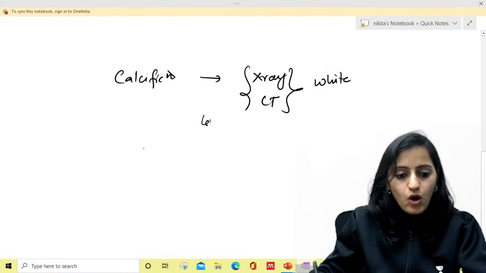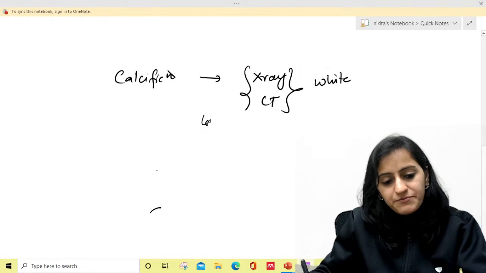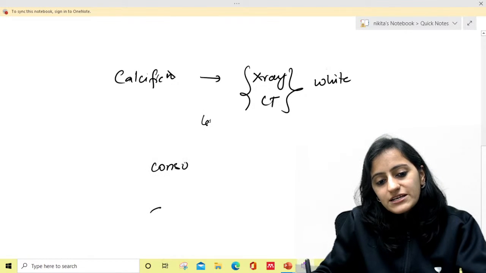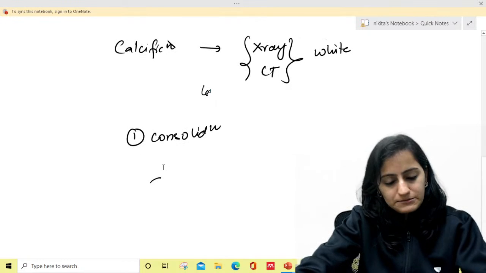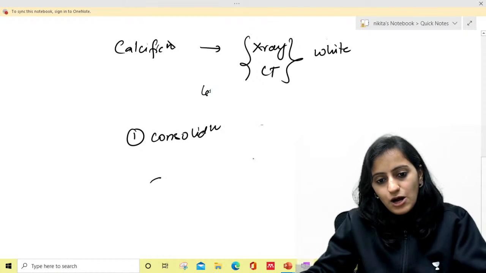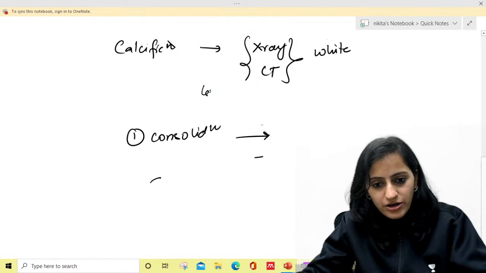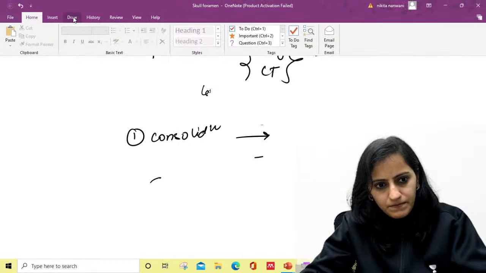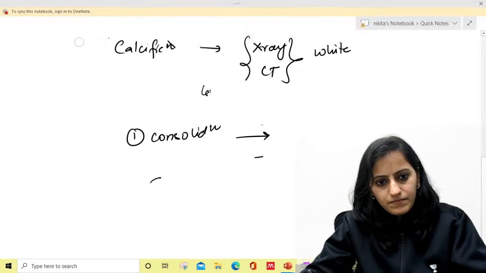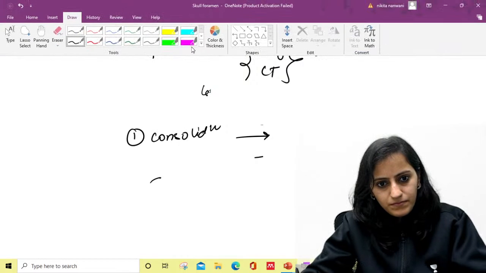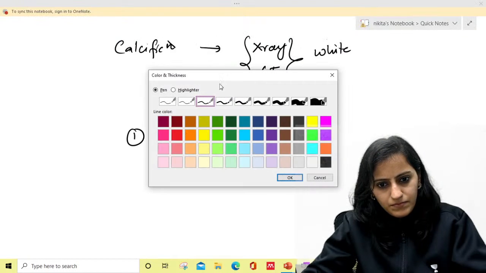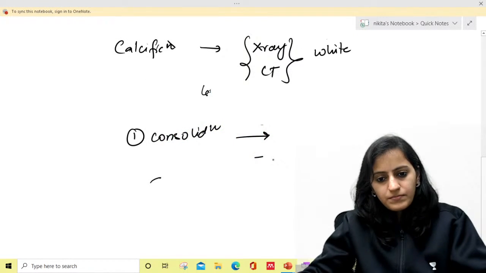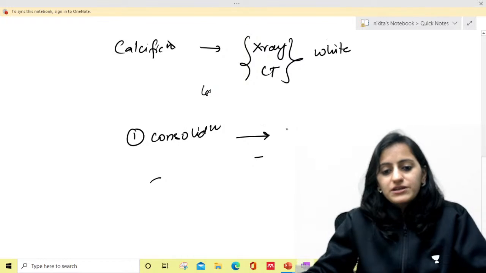Now if I ask you, on radiograph, how will consolidation look? Will it be white or will it be black? Absolutely right.